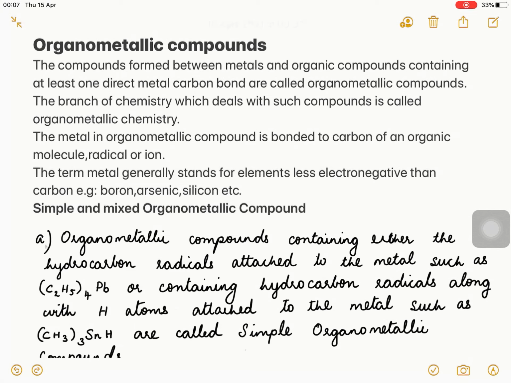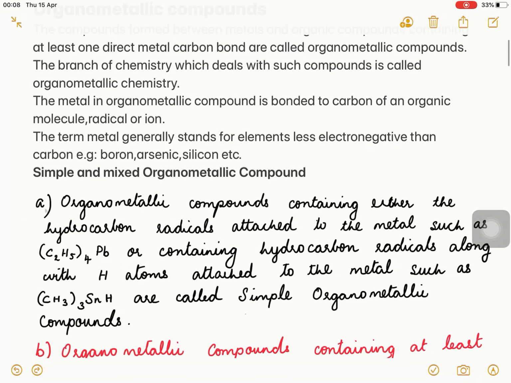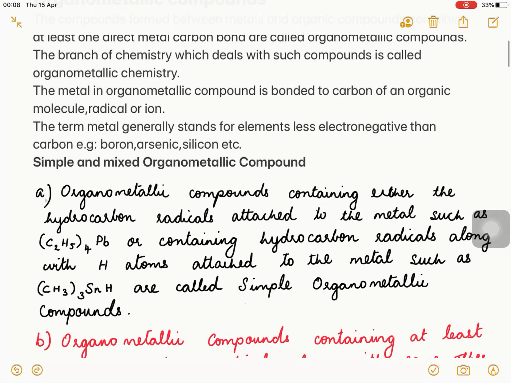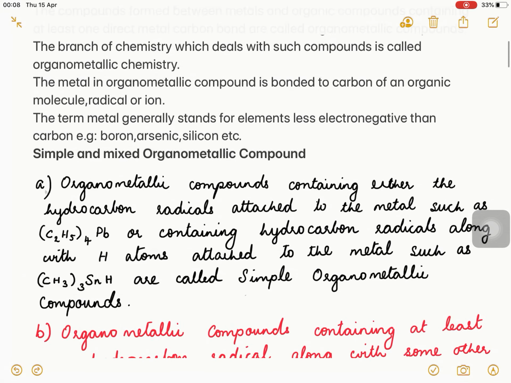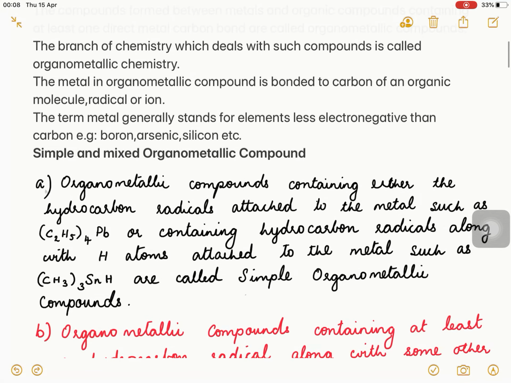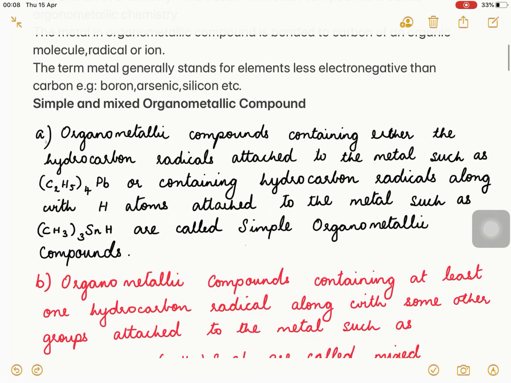The metal in an organometallic compound is bonded to carbon of an organic molecule, radical or ion. The term metal generally stands for elements less electronegative than carbon, like boron, arsenic, silicon, etc. Now we'll see the simple and mixed organometallic compounds. What are simple and mixed organometallic compounds?